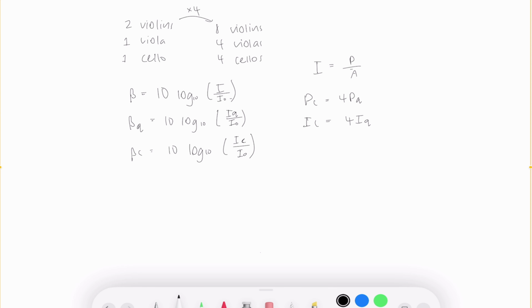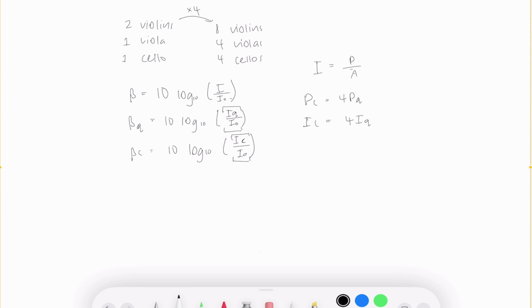So what's the difference going to be? If I naught is not changing, all that we're changing is this part in here, which is becoming 4 times greater than what it was before.